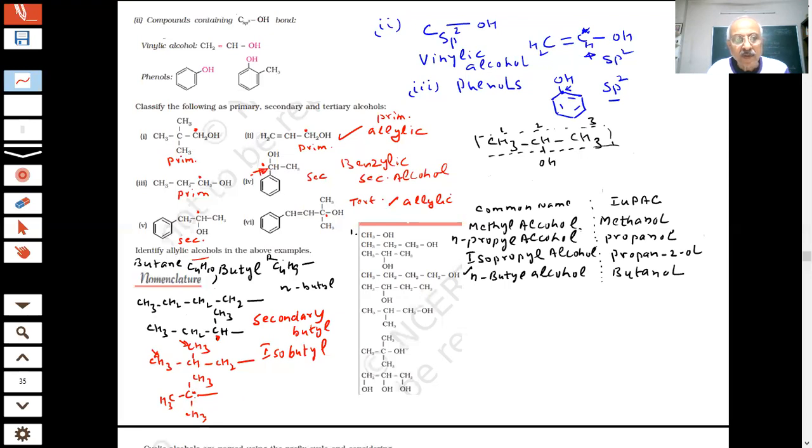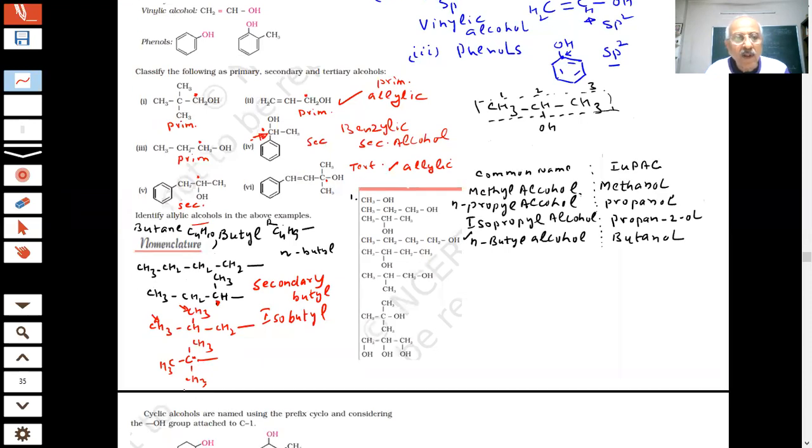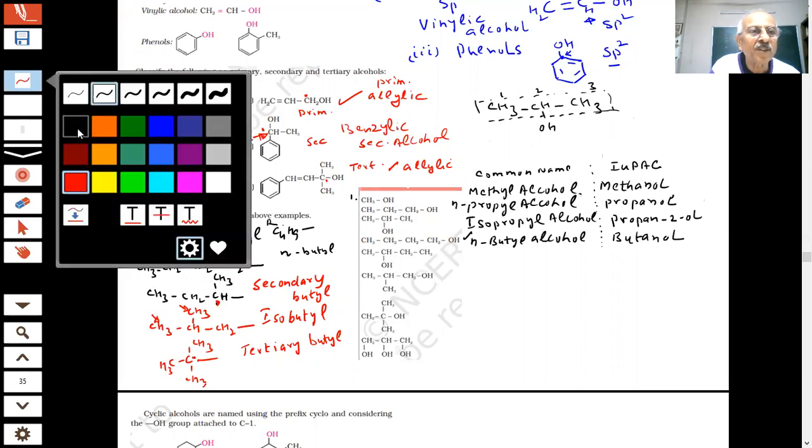Sir, I can't see down. Can you please shift the screen? Yes, fine. So three carbons. So what will it be then? Tertiary. Tertiary alcohol. Tertiary butyl, because it is butyl here. So now you can name these compounds. There are how many isomers I have drawn for the butyl group? 1, 2, 3, 4. 4 possibilities, students. Now you can answer the questions.